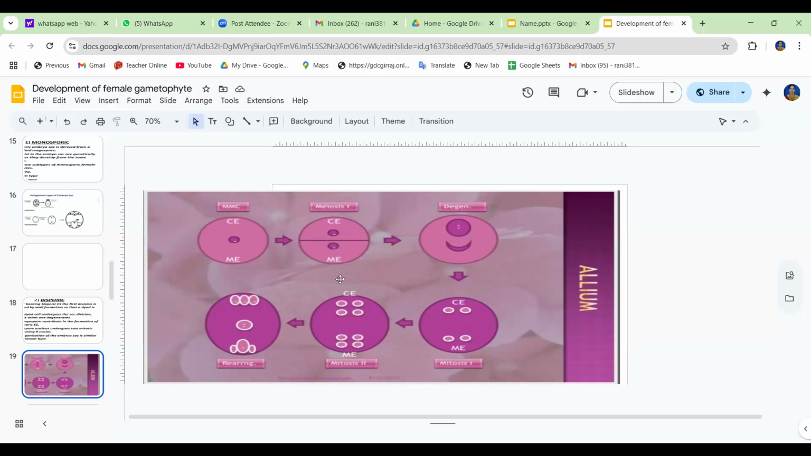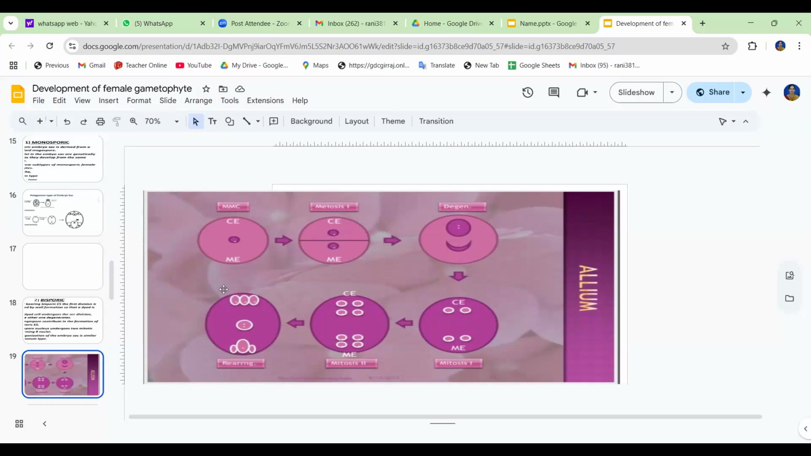Only two further divisions of these nuclei are needed. Already two cells are there; with one division, 4 cells are formed, and with the second division, it will give rise to the 8 nucleate stage. So morphologically the embryo sac is formed by two spores. This type of embryo sac is the Allium type, and the second one is the Endymion type.